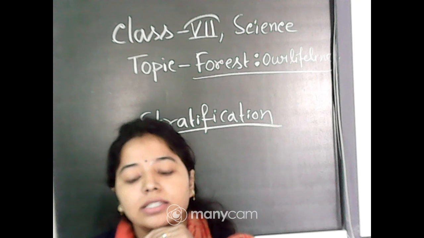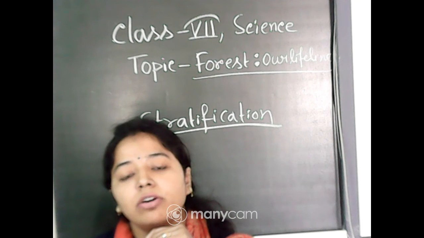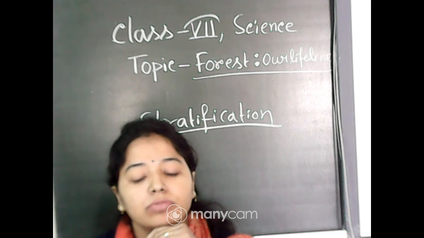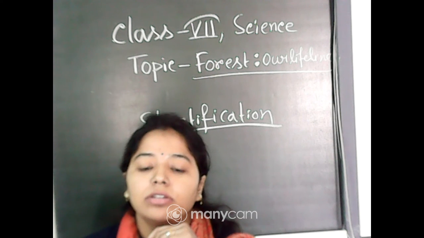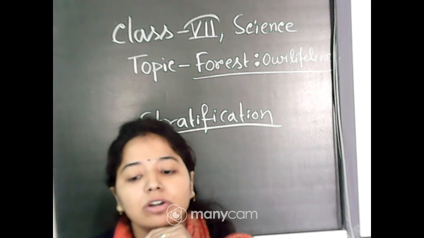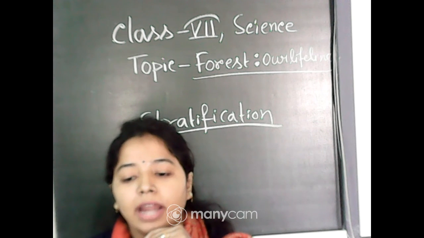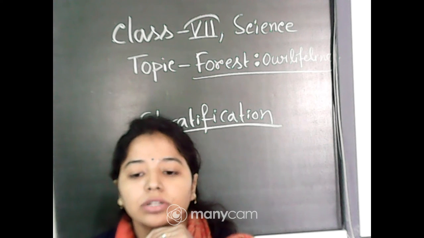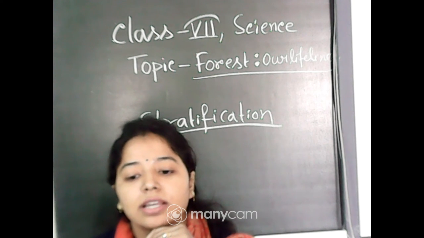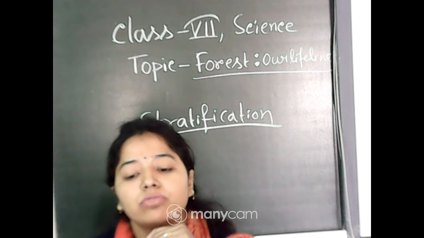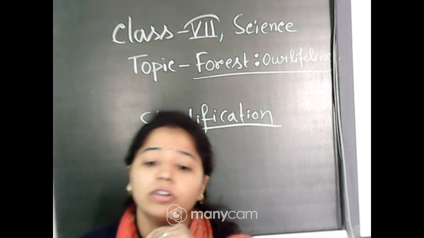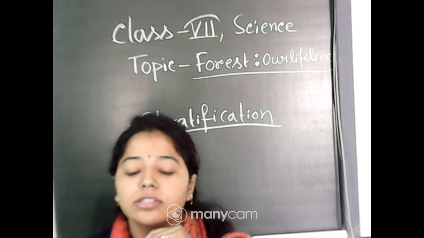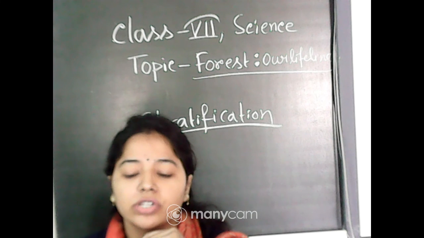And from plants, as you know, insects depend on plants for food. Also we are dependent on plants. These insects are eaten by some animals like frogs, so frogs are dependent on insects for food. Then these frogs are eaten by snakes, so snakes are dependent on frogs for their food. And snakes are eaten by eagles and vultures, as you know.